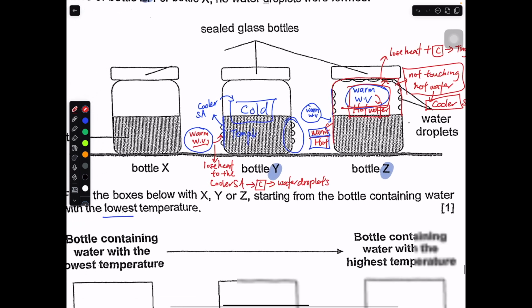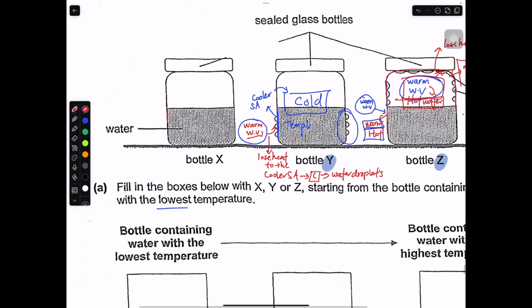Now for the last surface, this surface and the surrounding temperature of the water vapor are at the same temperature. Because they are at the same temperature, the water vapor will not be able to lose heat.